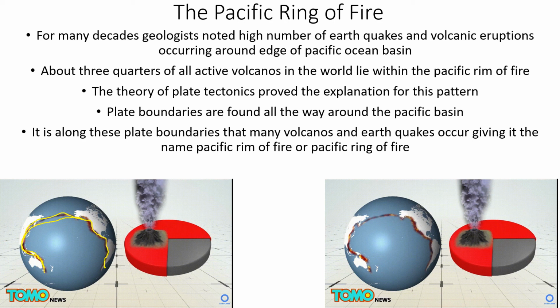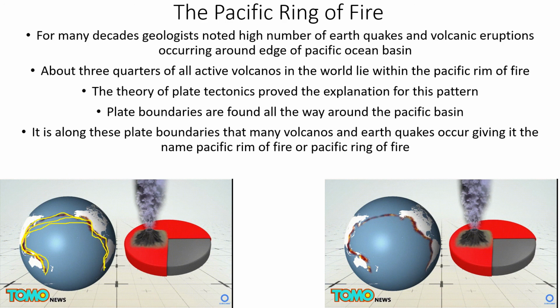The theory of plate tectonics provides the explanation for this. Plate boundaries are found all the way around the Pacific basin. That means around this basin you will find plate boundaries, all around. It is along these plate boundaries that many volcanoes and earthquakes occur, giving it the name of Pacific Rim of Fire or Pacific Ring of Fire. We call them the Pacific Rim of Fire or Pacific Ring of Fire. Okay. So, this is the Pacific Ring of Fire.